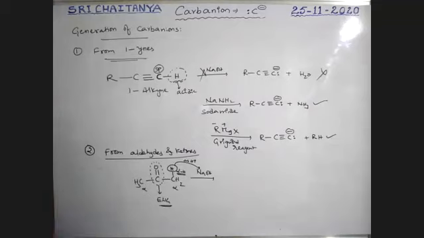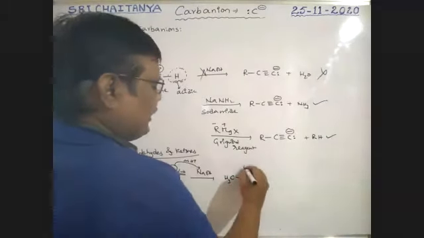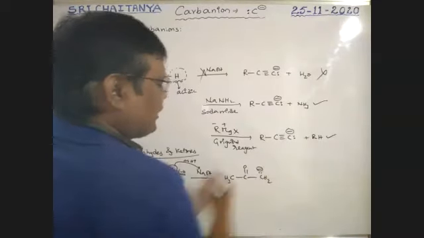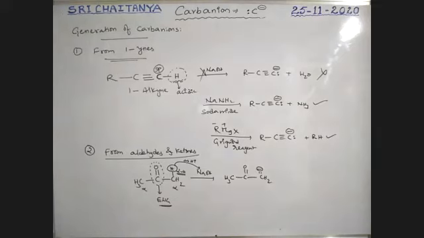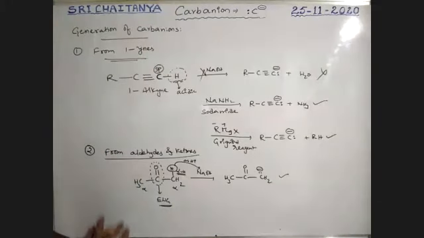So it is possible. That gives CH3, C=O, CH2⁻ with lone pair. That is a carbon ion. It is possible, boys. With aldehydes also the same way. Next, one more.